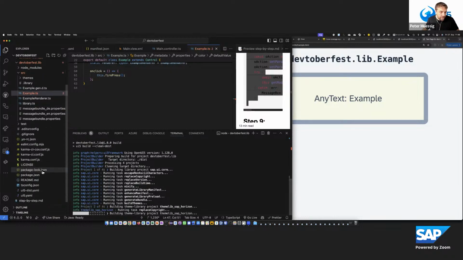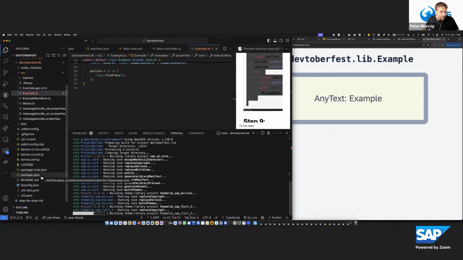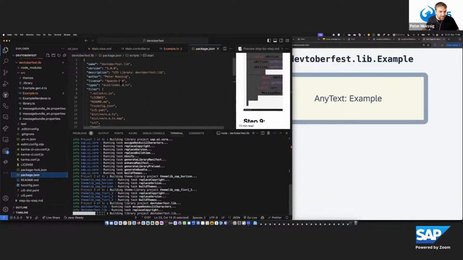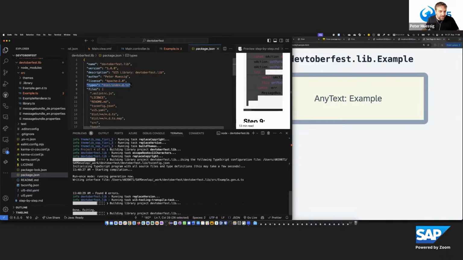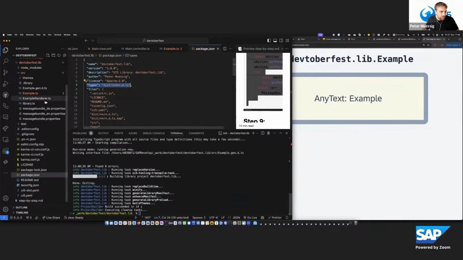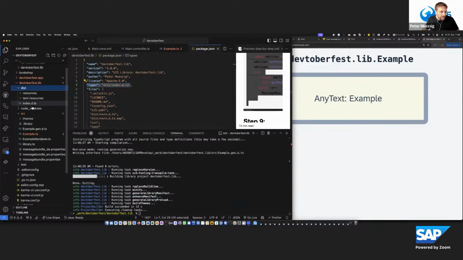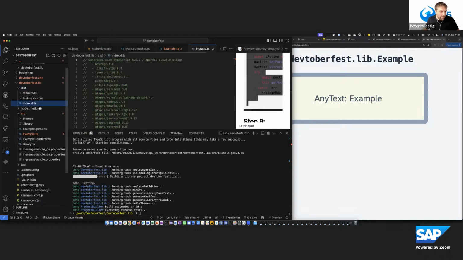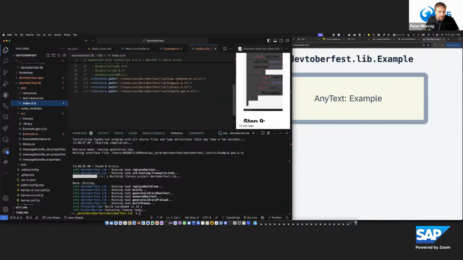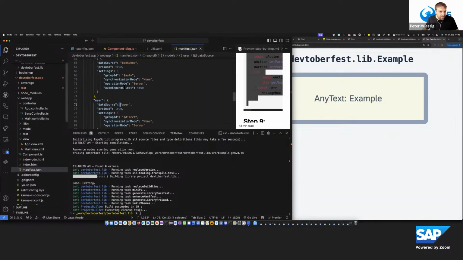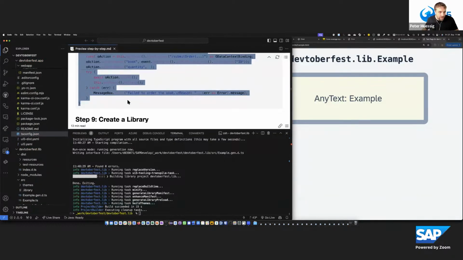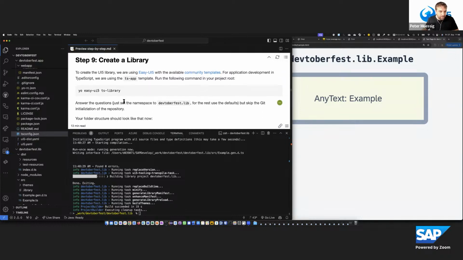The reason is that these TypeScript library projects have in the types this index.d.ts information, which points to a generated file that references all the related assets. And with that, you get the code completion support. But let's go a little bit further.